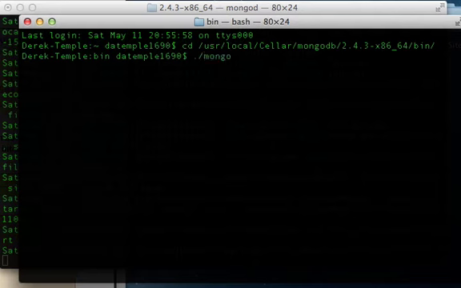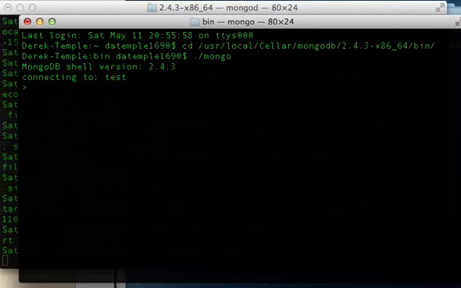Mongo. Instead of adding the d on like we did to start the server, we're just going to run the mongo command. We don't want to start the server, we want to start the Mongo console. So let's go ahead and start it up. You should see this MongoDB shell version and connecting to test, and then you should see this little greater than sign at the beginning of the line. Now every time you start a new line, you're just going to see that at the beginning of the line. That means that you're inside the Mongo console.